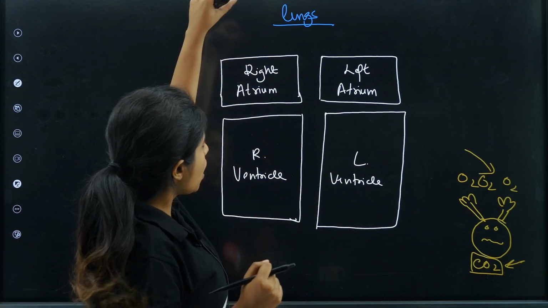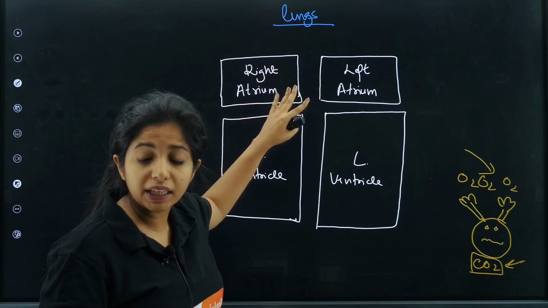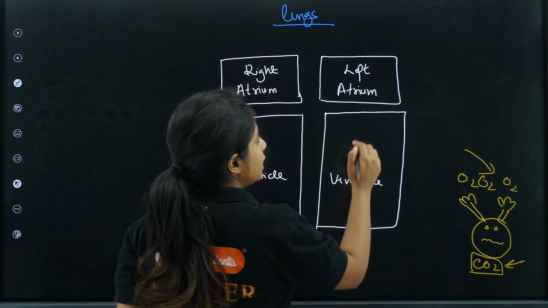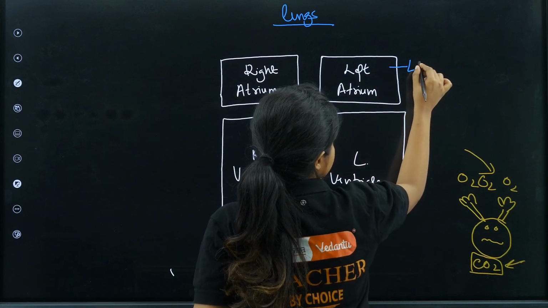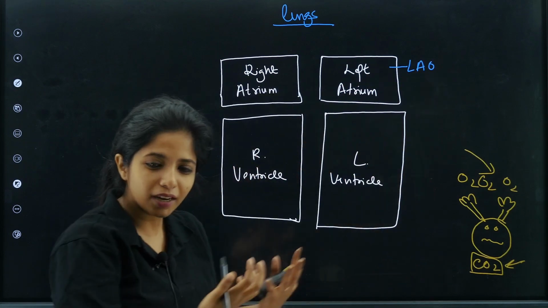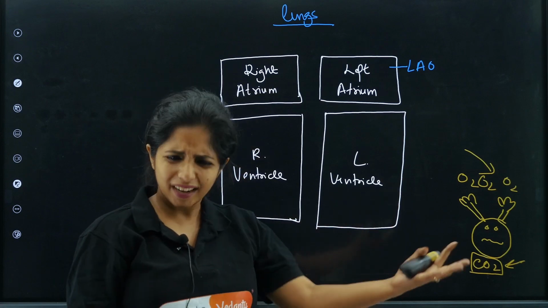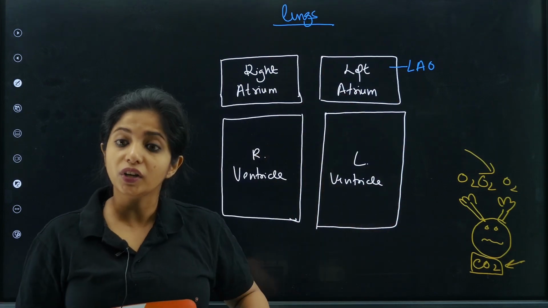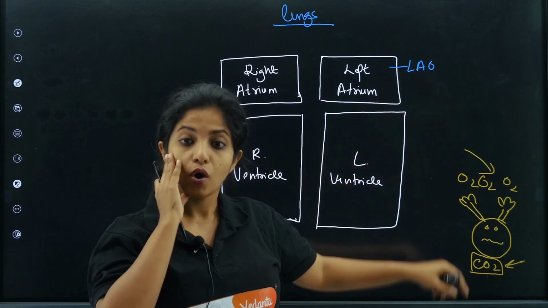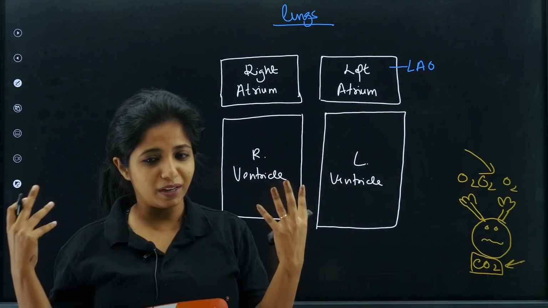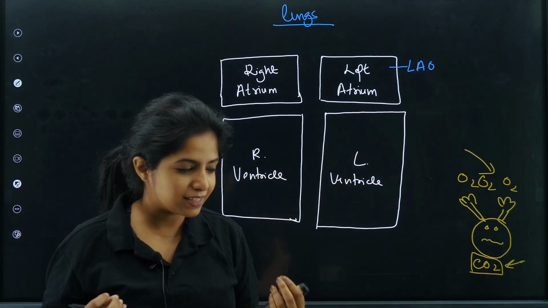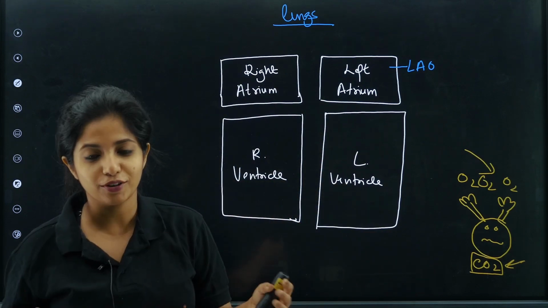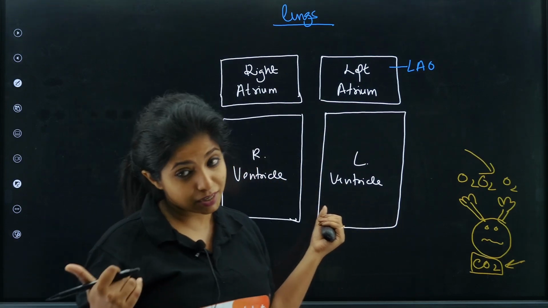So now the oxygenated blood from the lungs, it goes to the right atrium or the left atrium? Right or left? Basically the left. And how can you remember it? Just remember this trick, lao. In Hindi we say no, lao na. So basically lao as in bring in oxygenated blood. Or you can remember Los Angeles. Oh, it's so pretty. Any way you want to remember, you can remember. I know it's silly, but it's useful also.